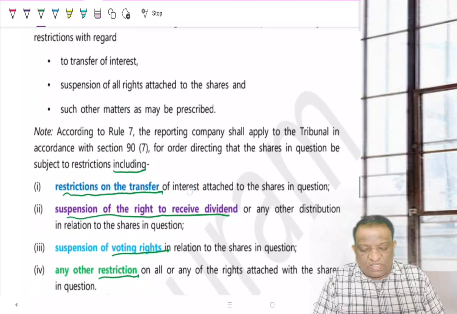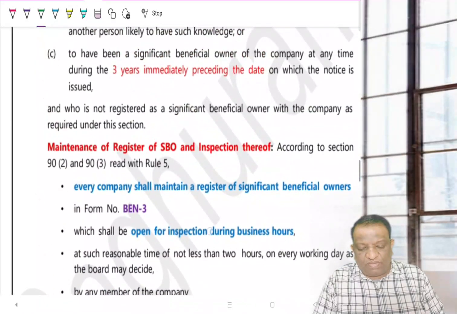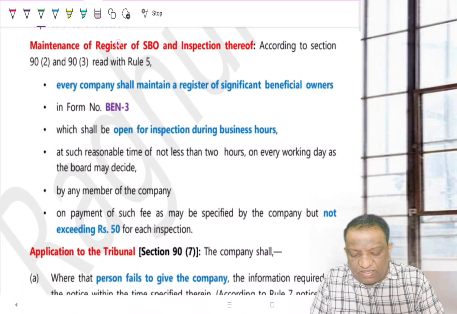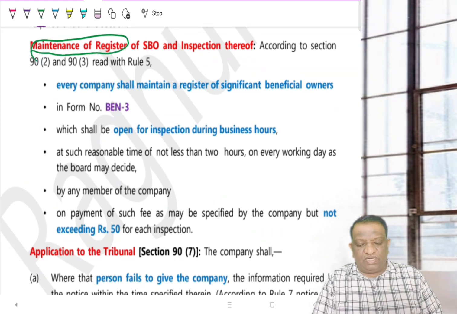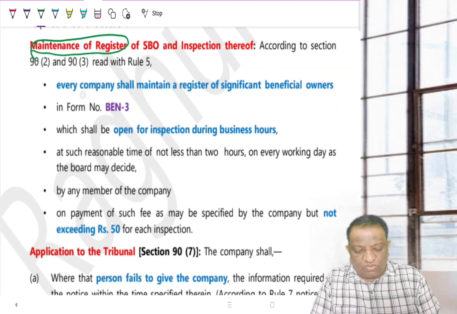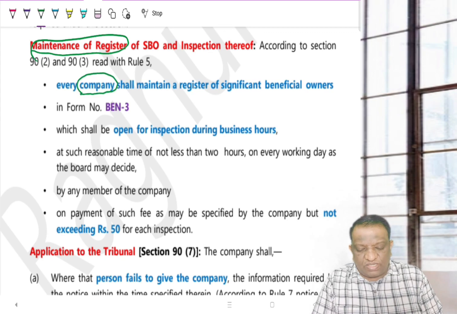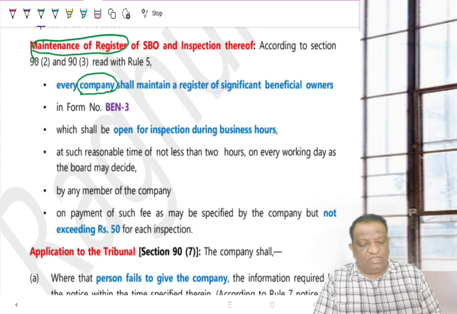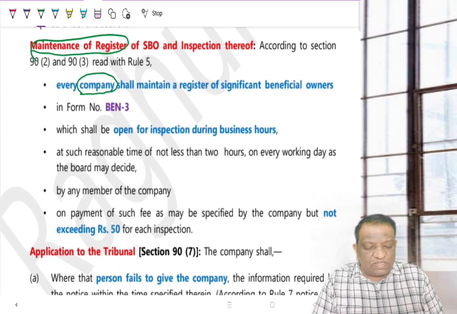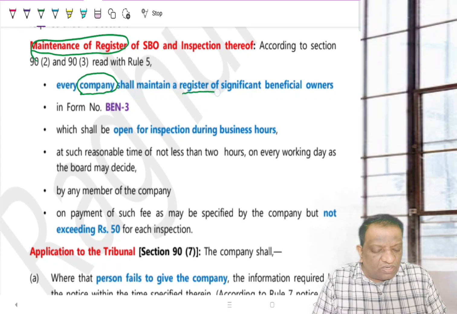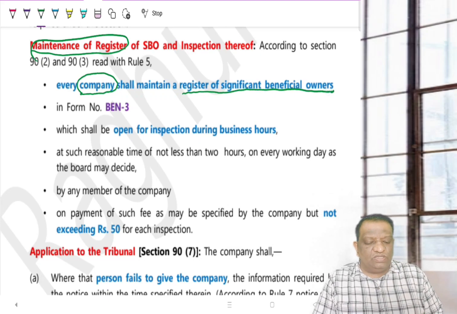Then what is this BEN3? Now, BEN3 is nothing but, as I said, the maintenance of register. Then who will have to maintain? The company will have to maintain. So it is an obligation of the company, mind you, not the SBO. So it is the company which will have to maintain. Now, what is this register called? This register is called Register of SBOs, that is Register of Significant Beneficial Owners.